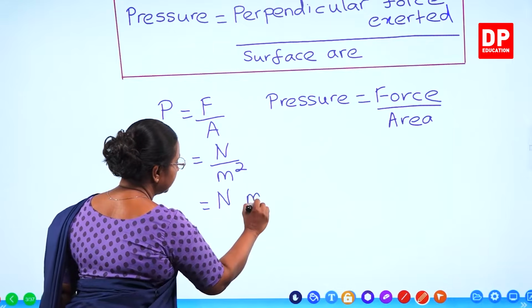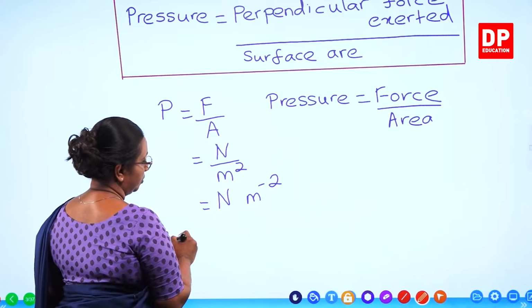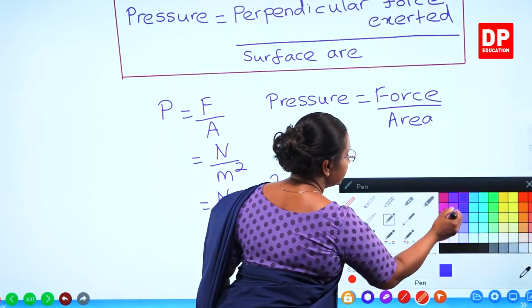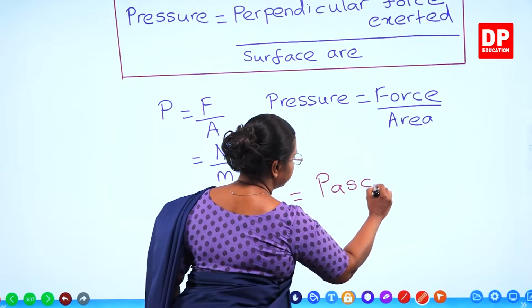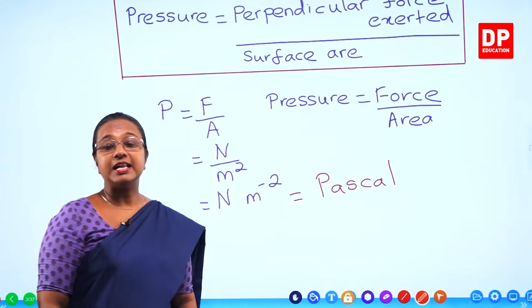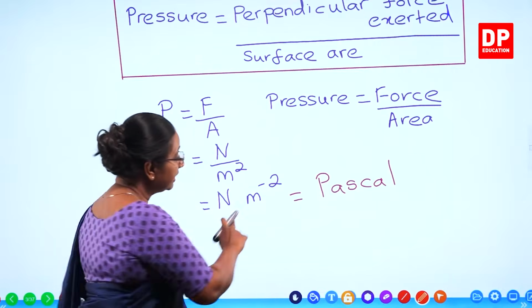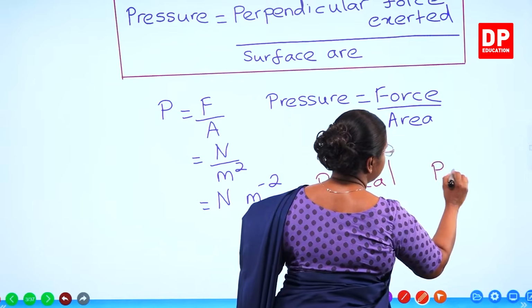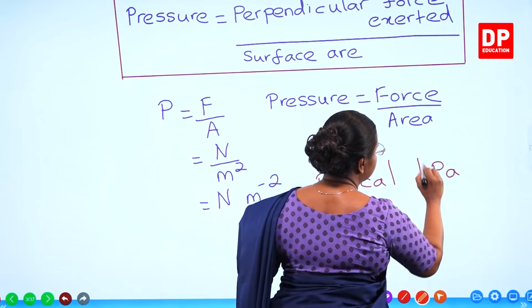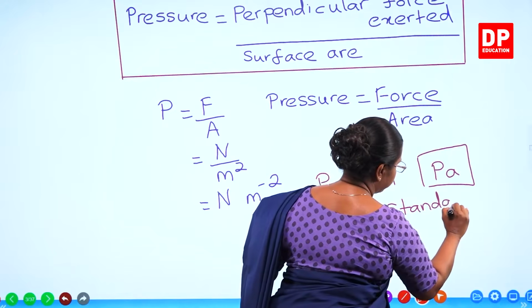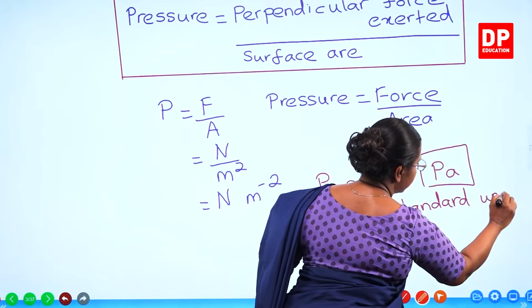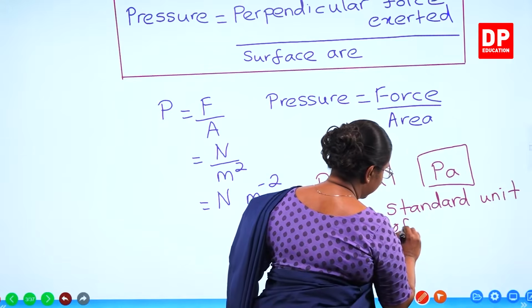Newton meter minus 2. But this is equal to the unit Pascal, to honor the scientist, Pascal. And the unit is written as Pa. And this is the standard unit of pressure.